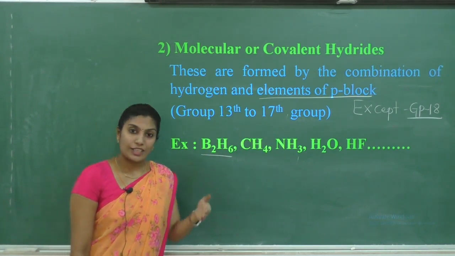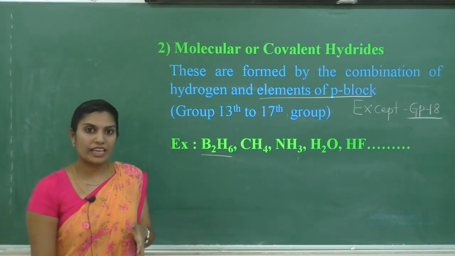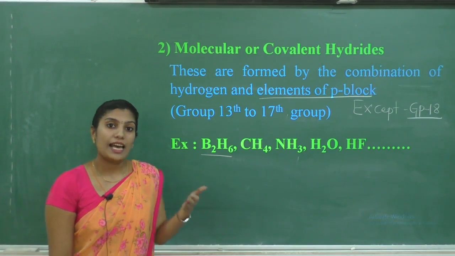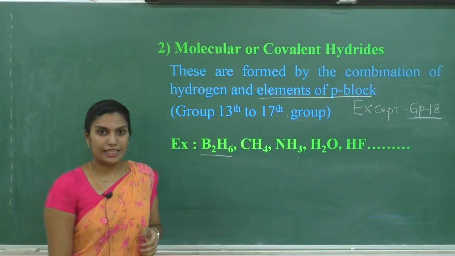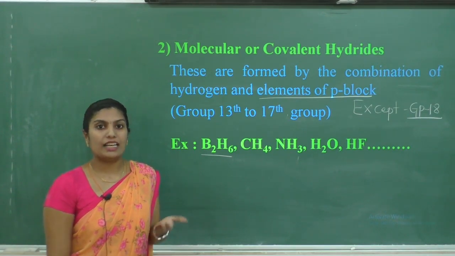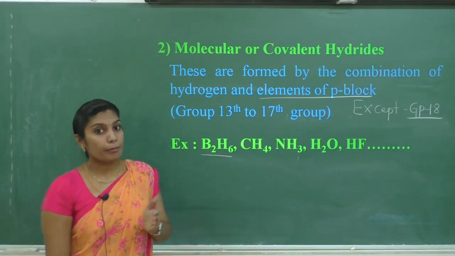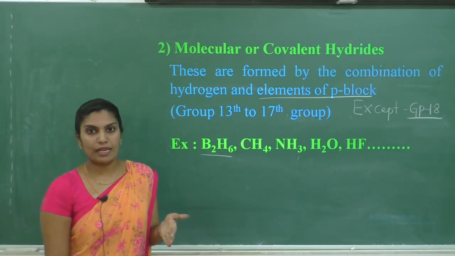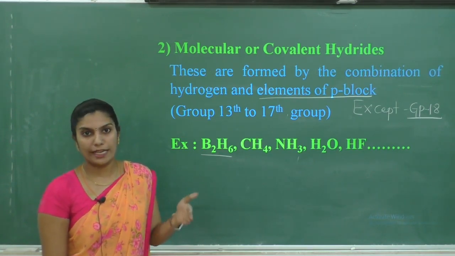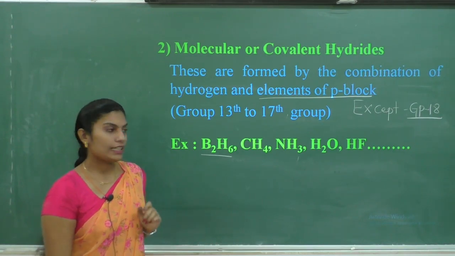Remember, ionic hydrides are formed when hydrogen reacts with s block elements. These covalent or molecular hydrides are formed when hydrogen reacts with p block elements except group 18 elements. Cleared?